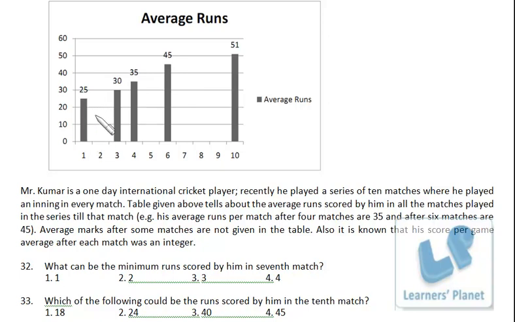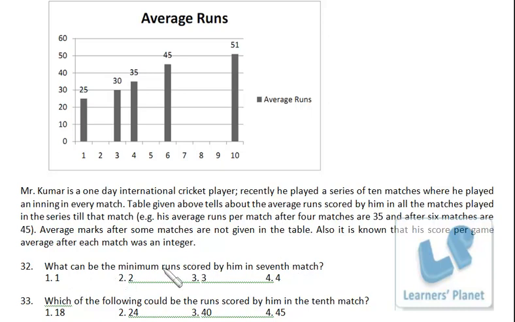So this is after 1 match, after 3 matches, after 4 matches, after 6 matches, and after 10 matches. The averages after some matches are not given in the table. Also, it is known that his score per game average after each match was an integer.